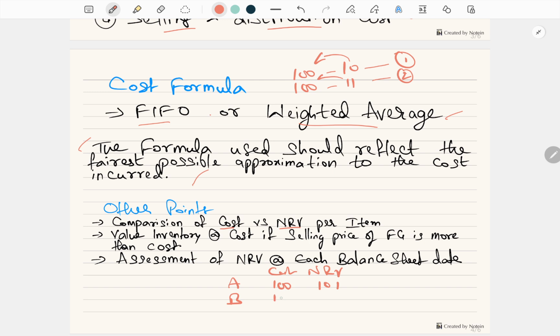Material B cost is 101, NRV is 100. So I have to compare material A cost and NRV and select the cost, which is lower. And material B NRV is lower, so I will select 100. Right? So each item I will select separately, compare separately. Instead, I will not add all the things. Make sense? Great. Next.